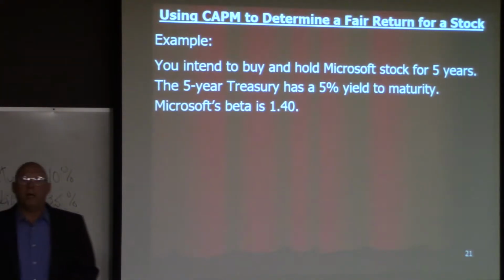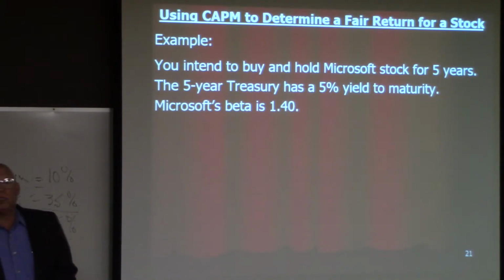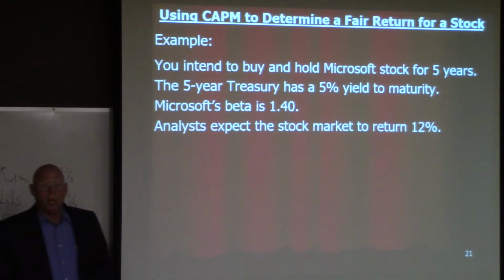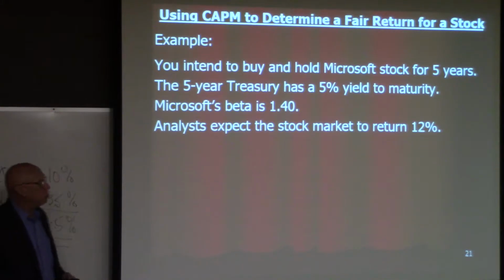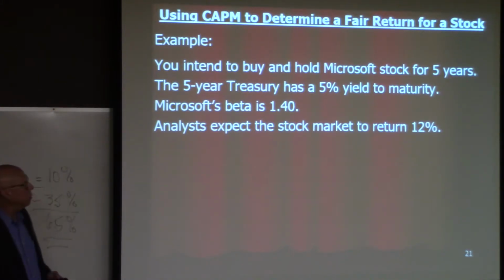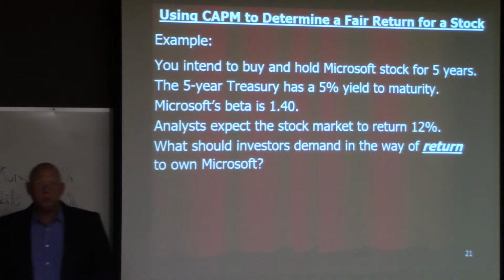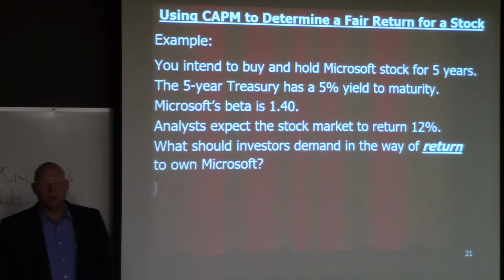Okay, Microsoft's beta is 1.4. What this means is that for every 1% the stock market moves, Microsoft stock moves 1.4%. It's 40% more volatile than the overall market. All right, analysts expect the stock market to return 12% this year. Oh man, they must think the market's really going to do well, better than normal. What should investors demand in the way of return to own Microsoft? So what rate of return justifies owning Microsoft?